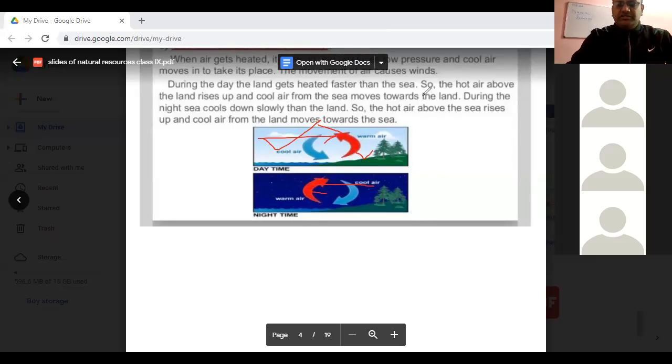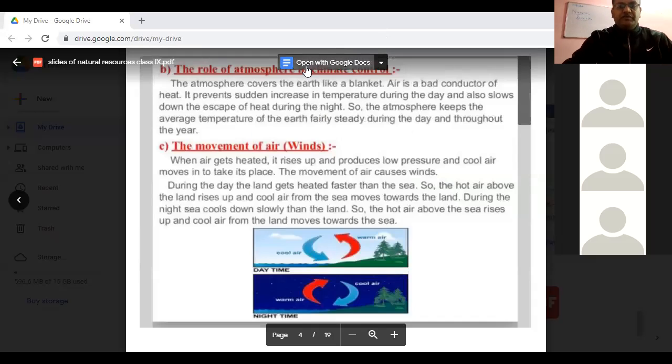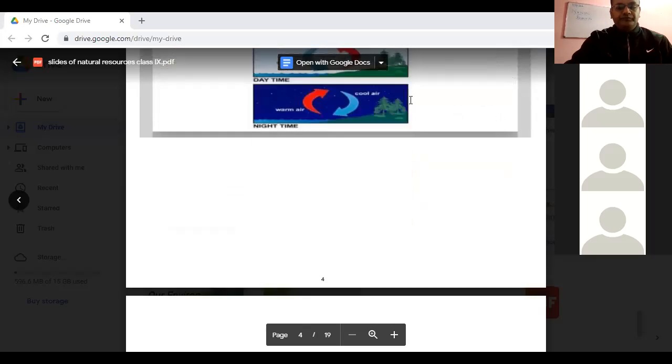Is it clear to all the students regarding the movement and how the movement of the wind is being regulated by the temperature? Okay, fine. Okay, good. Yes, all of you have said it's clear.